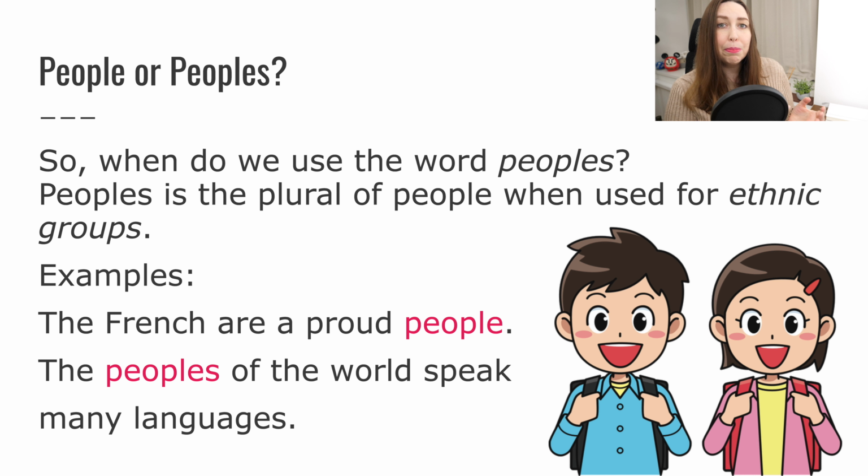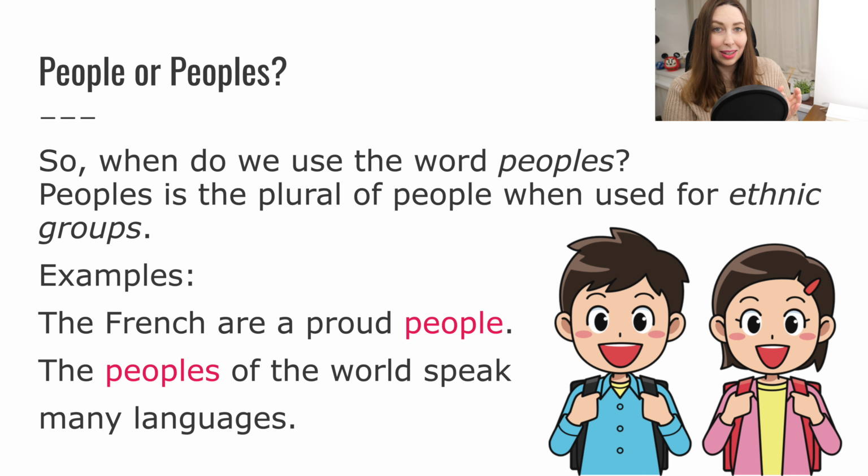Okay, so let's take a look at these examples and see if you can see the difference between people, a people, and peoples. The first example: The French are a proud people. So people here is in the singular, a proud people, because I'm talking about one ethnic group, the French as a group. There are many French people in the world, but the French as a group would be singular, people, okay?